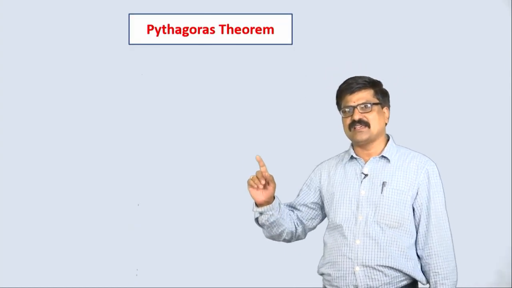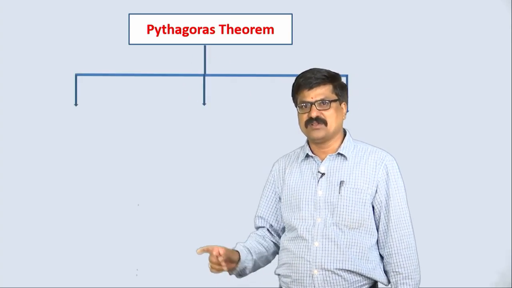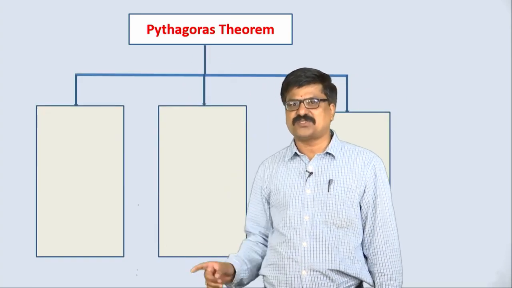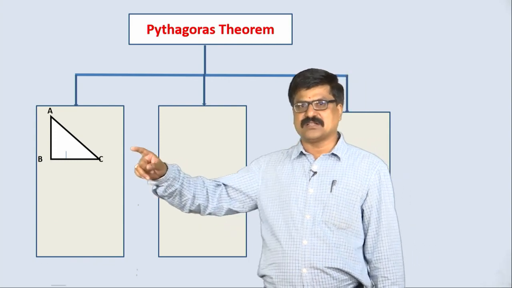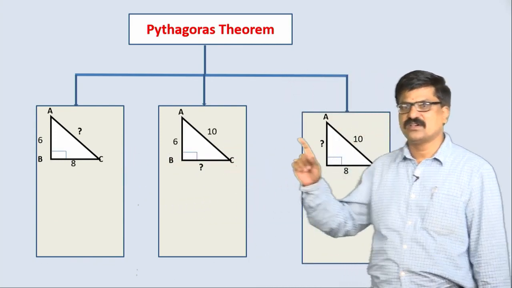The next one is, most of the students are finding difficulty in applying the Pythagoras theorem. Let us take Pythagoras theorem with respect to triangles number 1, 2, 3.